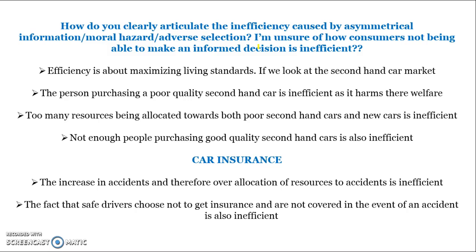So basically, efficiency is about maximising living standards. So if we look at the second-hand car market, the person purchasing a poor quality car is inefficient as it harms their welfare, and that leads to too many resources being allocated towards both poor second-hand cars and new cars, and that's the inefficiency in the market. So when you're talking about inefficiencies, it's not only the initial purchase, but it's the fact that too many resources then get allocated towards new cars and not enough people are purchasing quality second-hand cars, so there's an under-allocation of resources to quality second-hand cars.